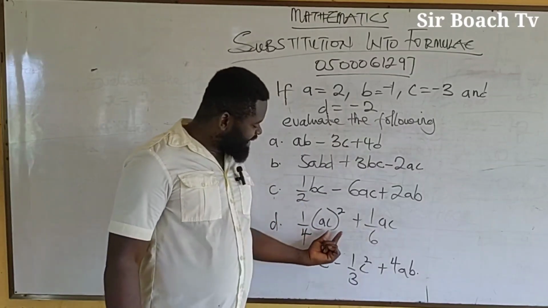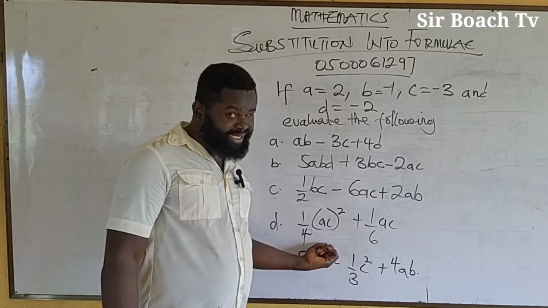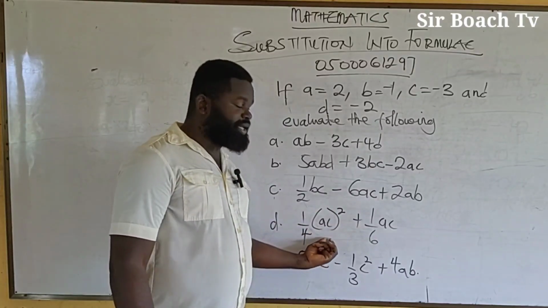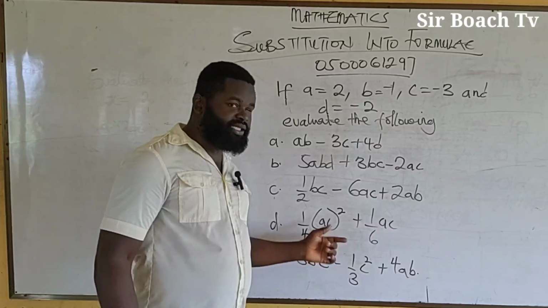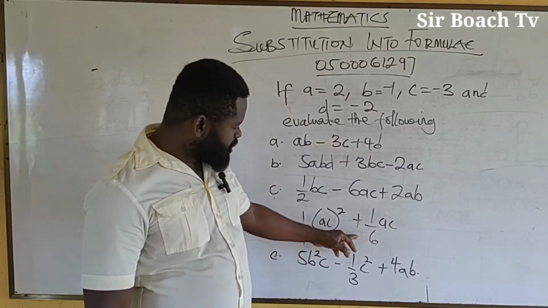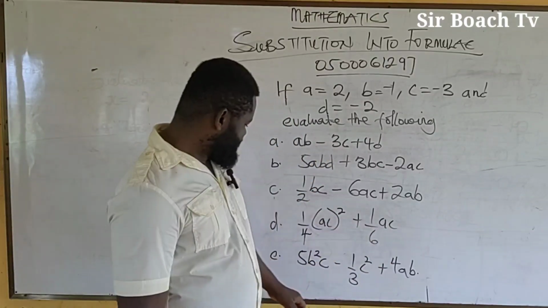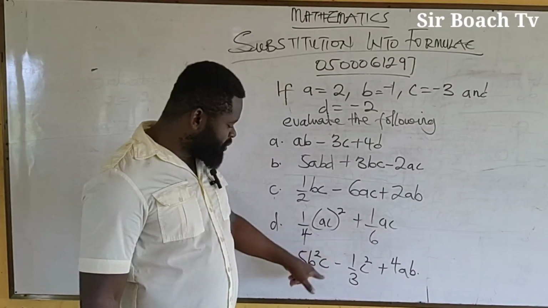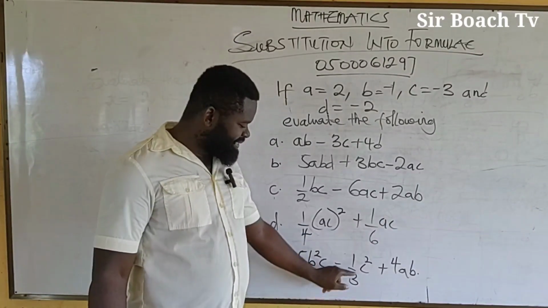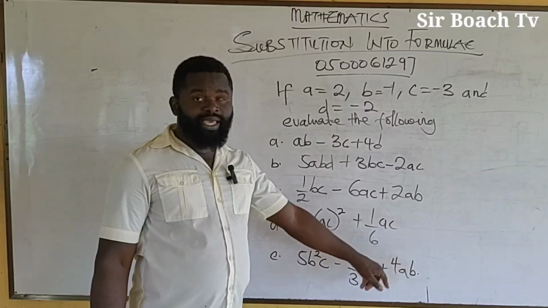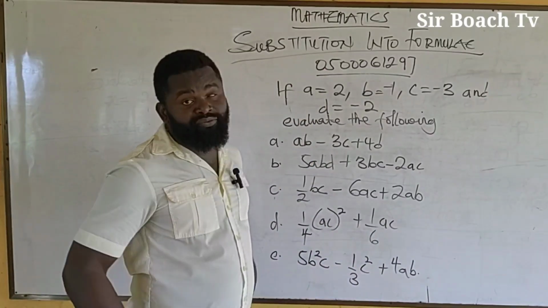Mind you, the square is affecting both the A and C. It's not only the C. So when you put in the values for A and C, you square all. Then we also have 1/6 AC. Then here we have 5B squared C minus 1/3 C squared plus 4AB. So these are the questions I want you to try for me.